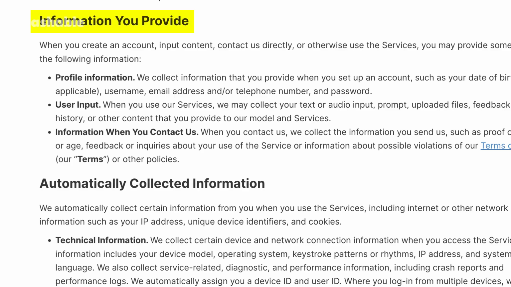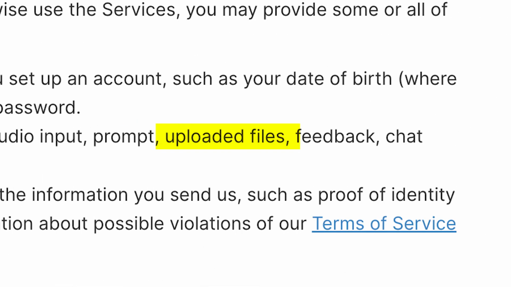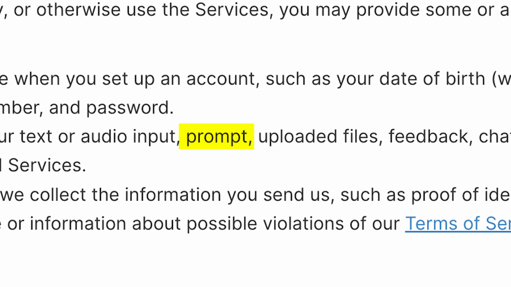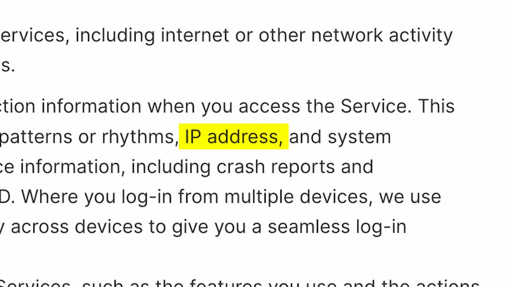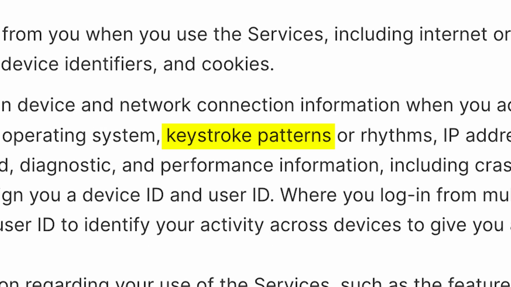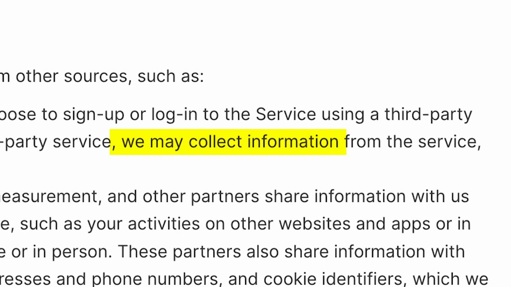Your personal info, like your date of birth, email address, and phone number. Your chats, so that's everything you type, upload, or ask DeepSeek. It gets stored, including chat history and any feedback it gives you. Your device data, so that includes your IP address, the device type, cookies, and keystroke patterns. Info from other sources. So if you sign up from Google or Apple, they'll also collect data from those linked accounts too, and there's even more. That's a lot of information, right?